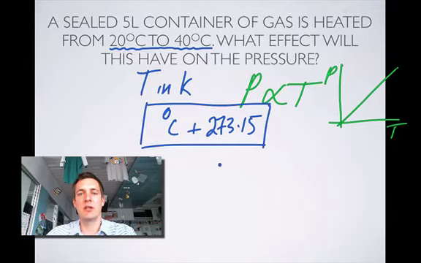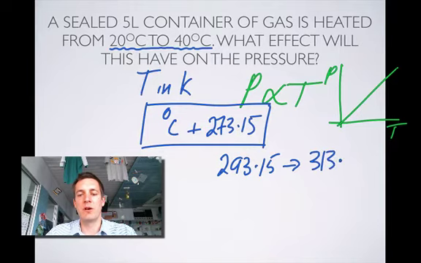and that's not a number that you have to remember. It's on the data sheet, okay, but you do have to remember that you have to add this to the degrees centigrade and not take it away. So this isn't a doubling of temperature, but an increase from 293.15 up to 313.15. Unfortunately, I don't have my calculator with me, but basically that's an increase by a factor of